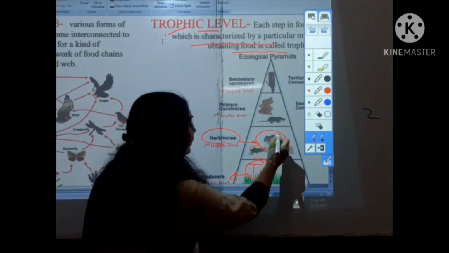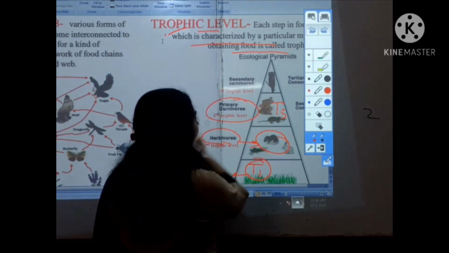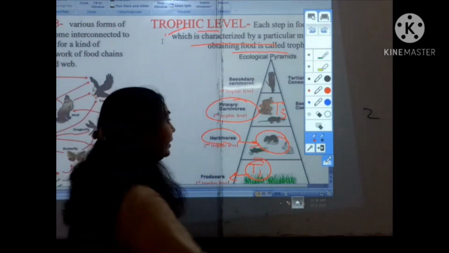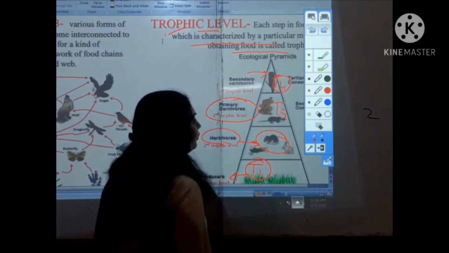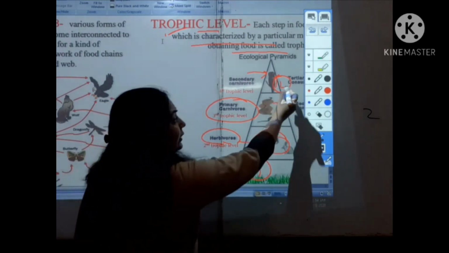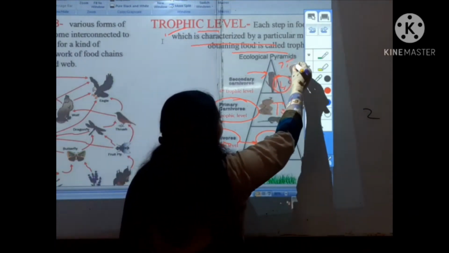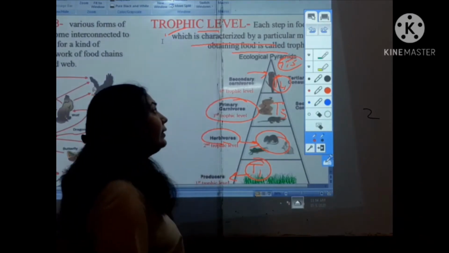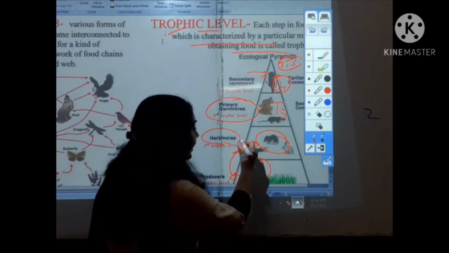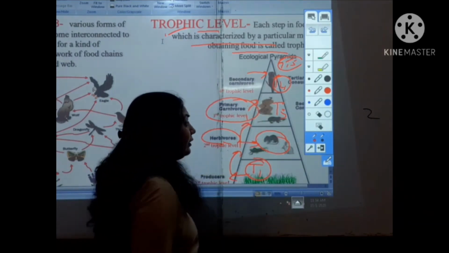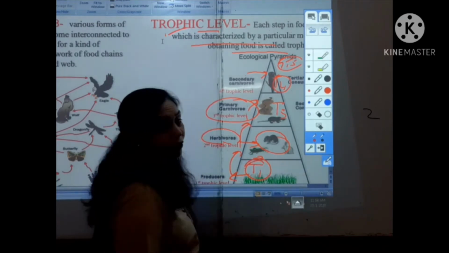In the T3 trophic level, the primary carnivores always come. In the T4 trophic level, the secondary carnivores or the tertiary consumers come. And afterwards the T5 trophic level is where the quaternary consumers come. So students, according to their feeding habits, the different organisms are kept in the different trophic levels.